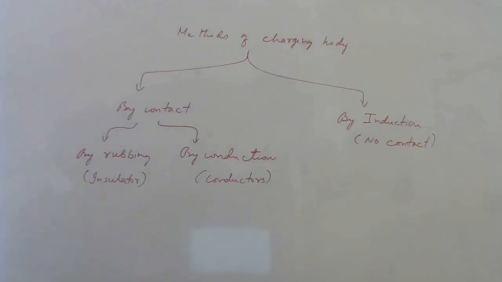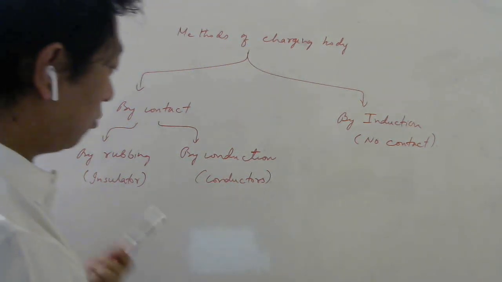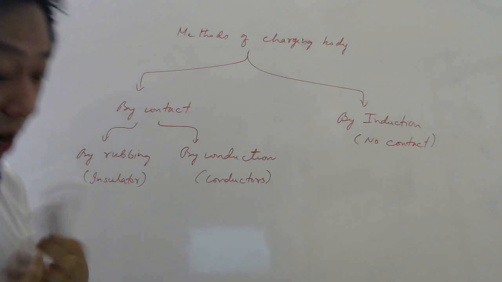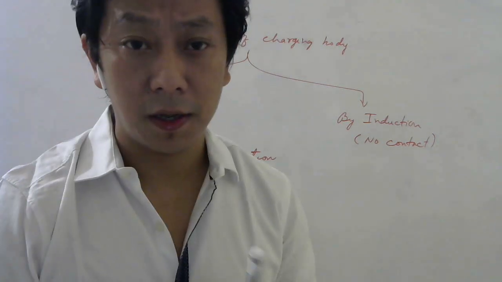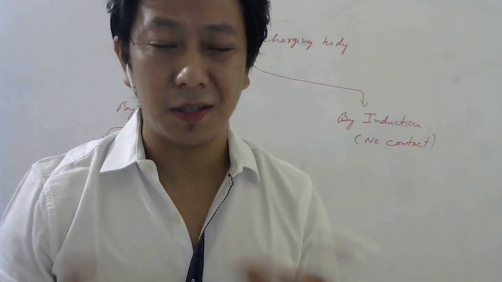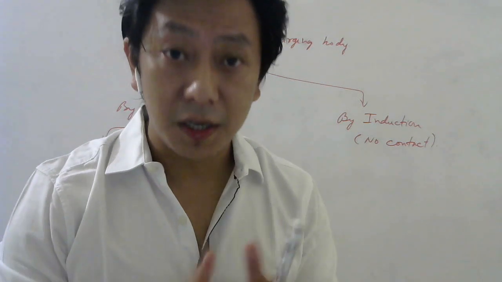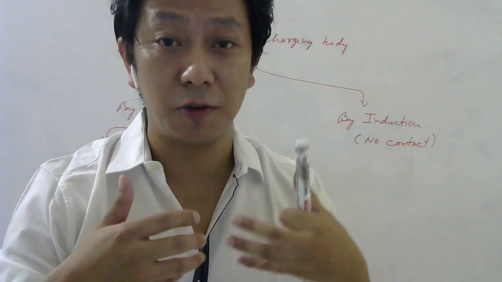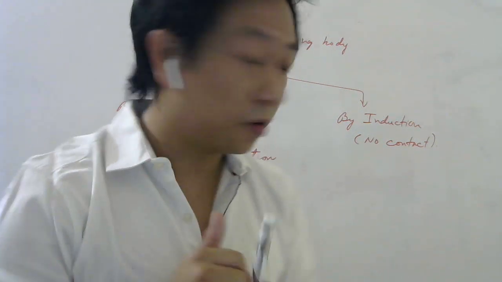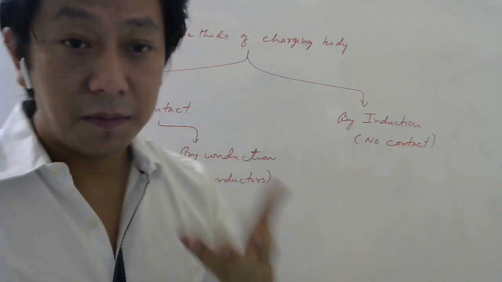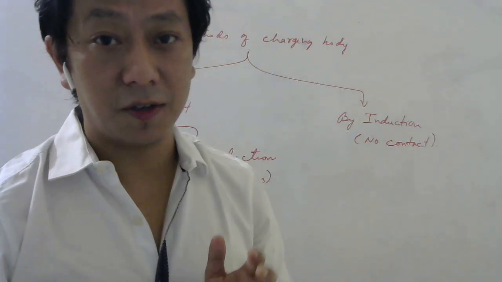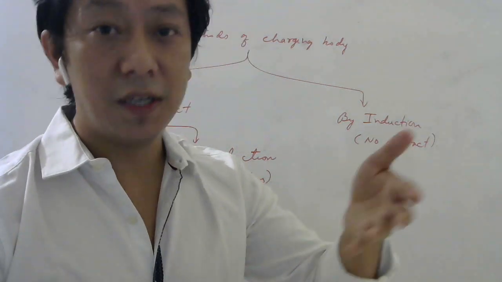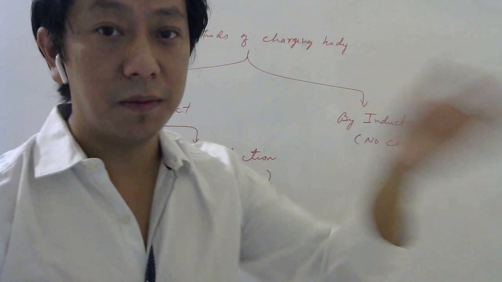So let us quickly differentiate between these two materials. Obviously, you must be knowing by now. So conductors means a body which has large number of free electrons compared to insulators. So insulators have more or less no free electrons. Conductors have large number of free electrons. A large fraction of the electrons are actually free. So therefore, the charge can be conducted through those free electrons. So in conductors, you can allow electricity in a way to flow. Charge you can make it flow.